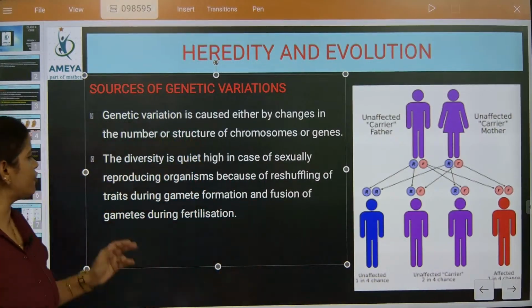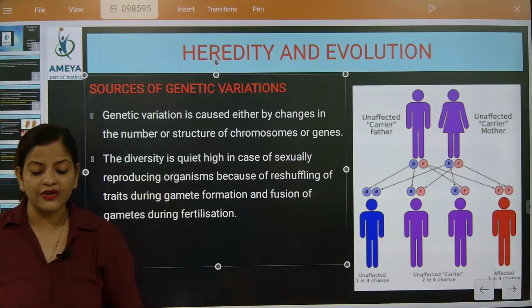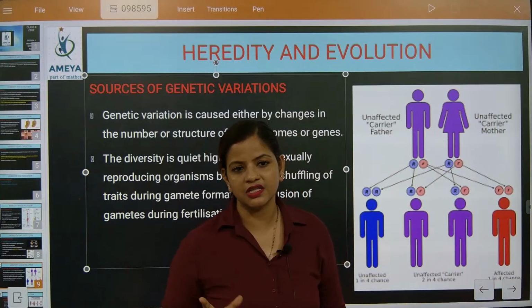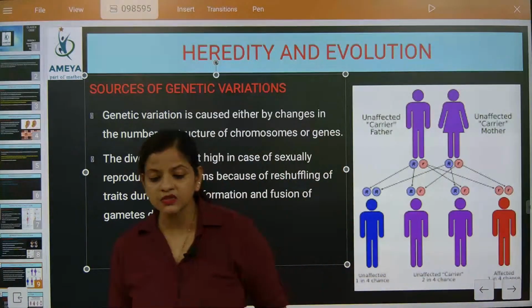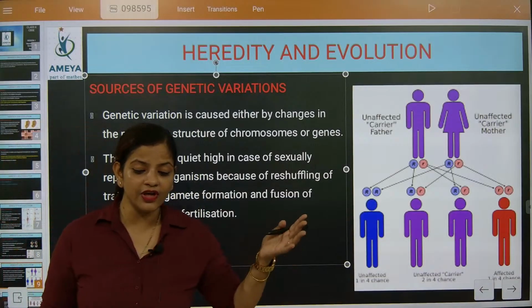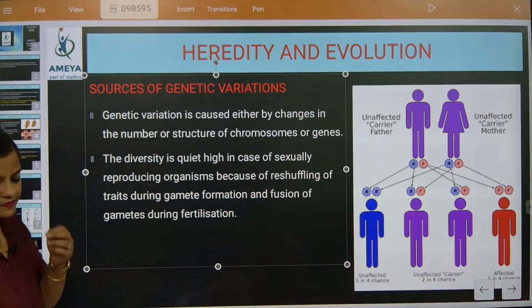Now we will go on. This part is about diversified selections, which are there when sexually reproducing children are there. Understood or not? The species which come from sexual reproduction have more variations and more selections. I hope you have understood.